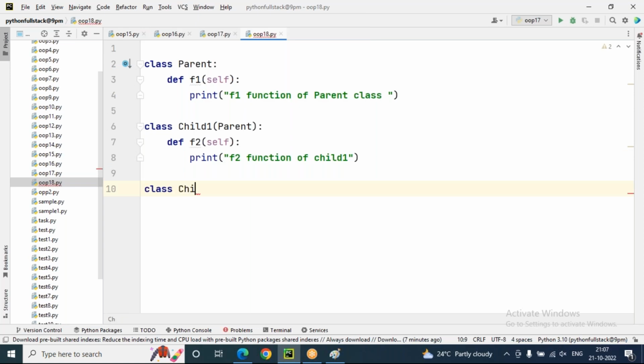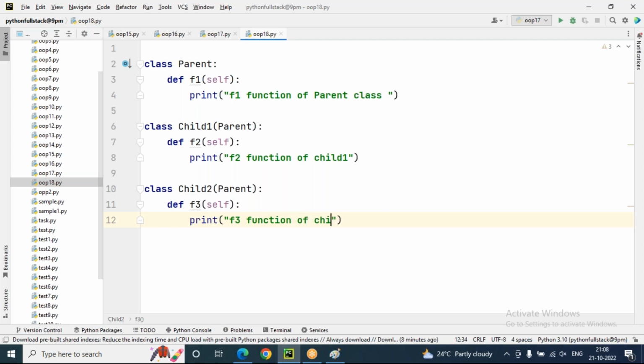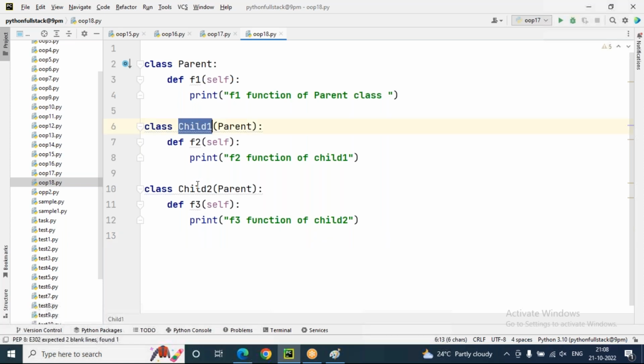Next, let's create one more class, Child2, which is inherited from Parent again. def f3, print f3 function of child2. Look here, this is hierarchical inheritance. Child1 and child2 are inherited from the same parent only.